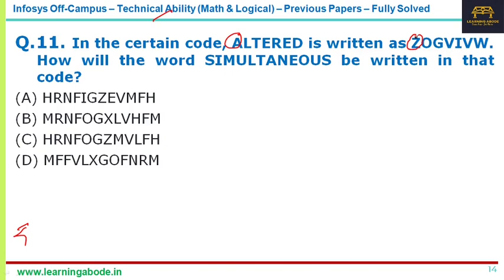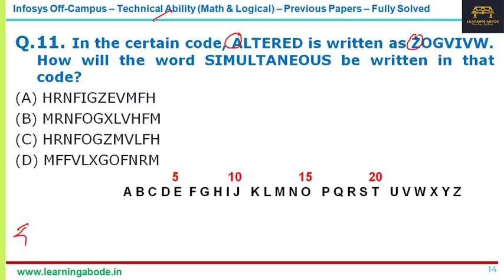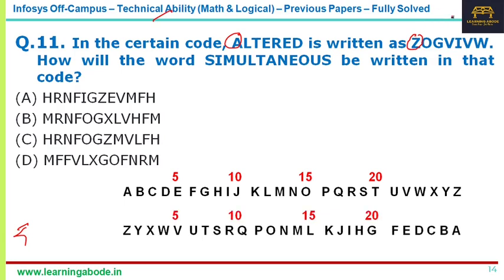So ALTER is coded as ZOG and so on, and how will SIMULTANEOUS be written in that code? Let's have this, and let's also have the reverse to check. A is coded as Z, and then L is coded as O. L and O in the reverse order have the same place, the 12th position. And then T is coded as G and so on. Let us not verify it further, let's not waste time.